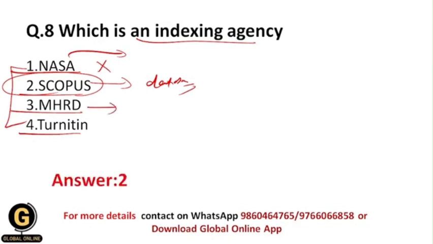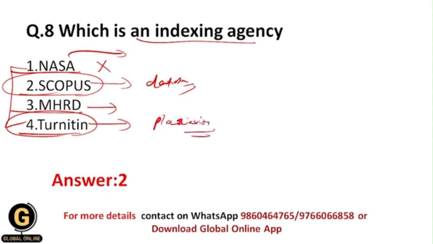And MHRD, all of you are well known about MHRD. This is the Department of Higher Education, and it is responsible for the overall development of basic infrastructure of the higher education sector. And Turnitin, as we have seen earlier in yesterday's video, is plagiarism detection software.